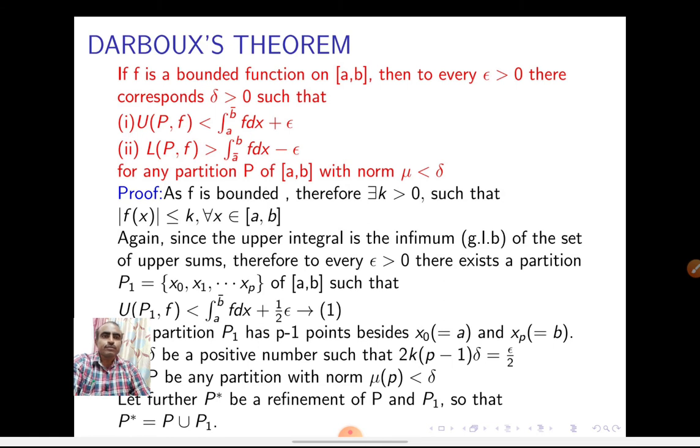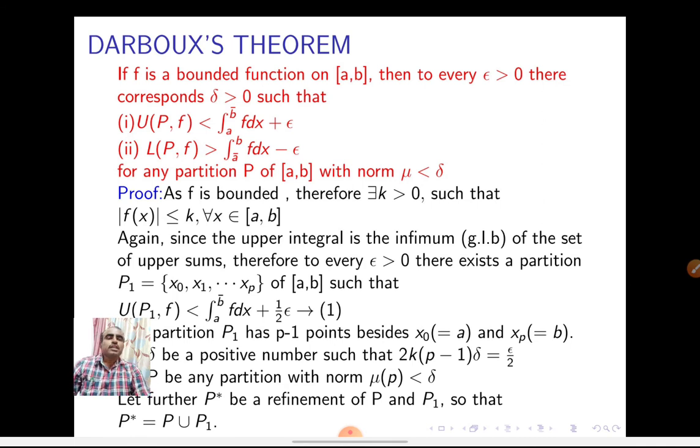See the proof. Given that f is bounded, by definition of bounded, there exists a positive number k such that mod f(x) is less than or equal to k for all x belonging to [a,b].